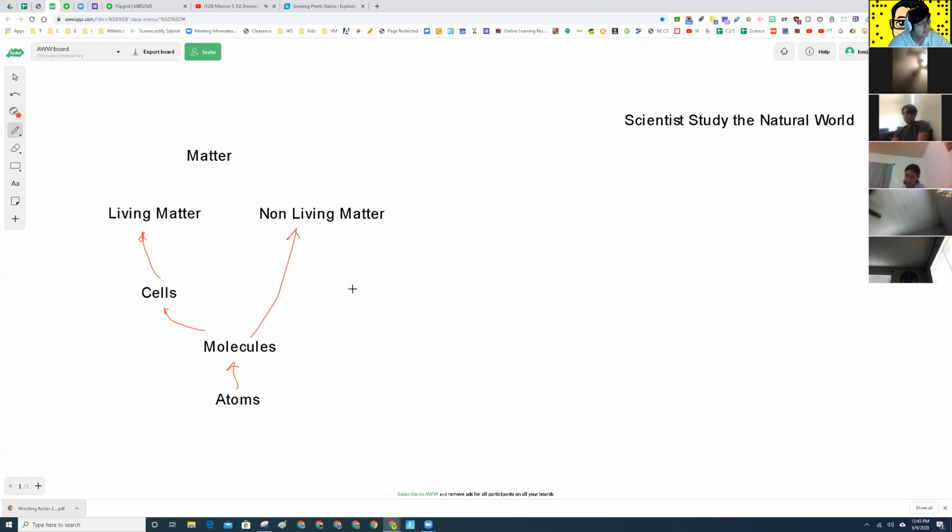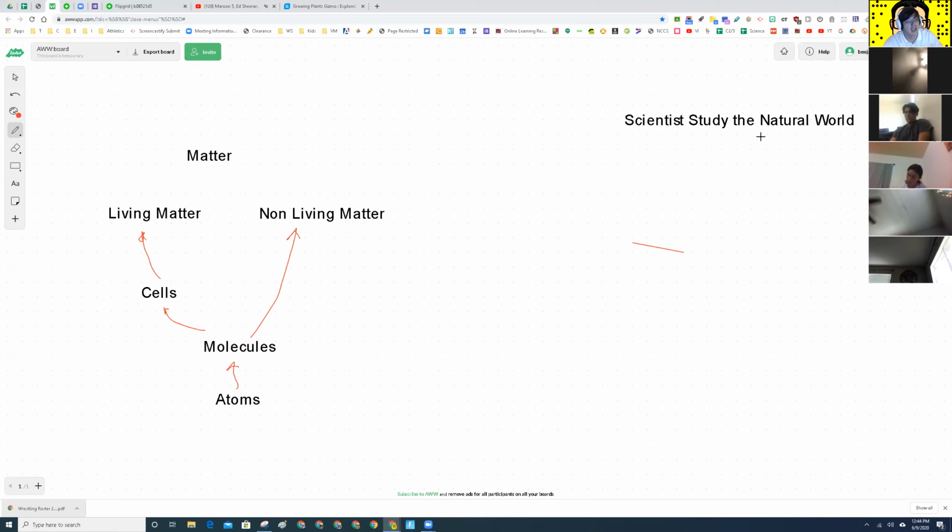Now, why do we need to know about matter when we're studying the natural world? Emily, what do you think? Because the plants have matter. Well, what's the natural world made out of? Think about it. It's not that hard. What is the natural world made out of?